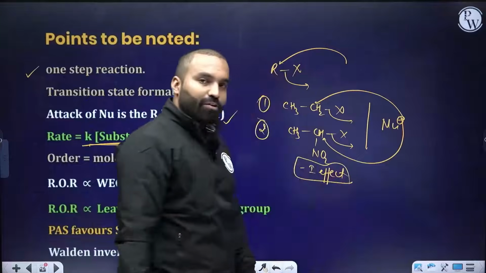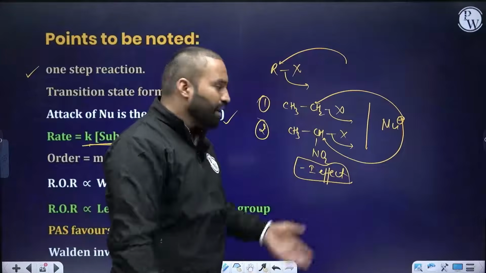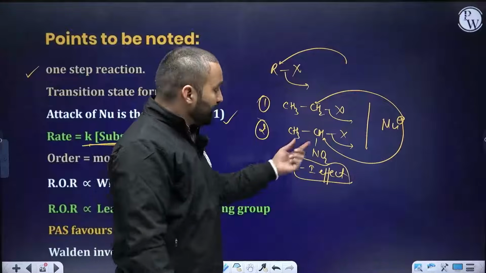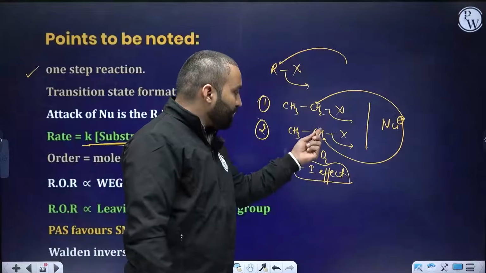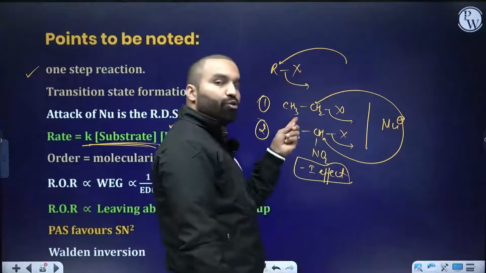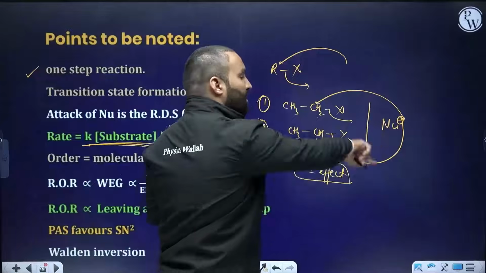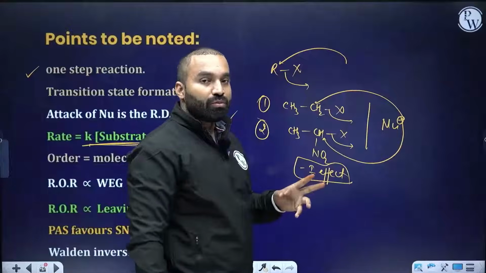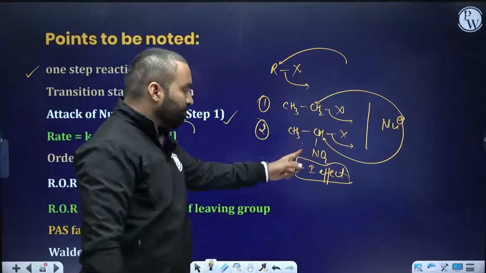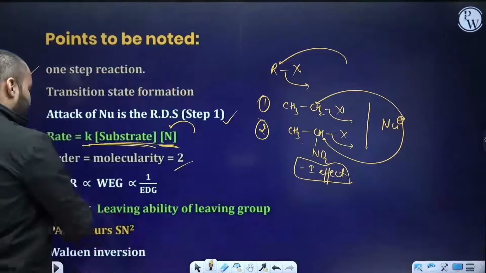So is there a mesomeric effect? Yes, NO2 shows a mesomeric effect, but here it is not applicable. This inductive effect will try to create a huge amount of delta positive charge, and it will invite the nucleophile better than the first structure: please come and attack me, I want to substitute the halogen by you. Hence, the electron withdrawing groups present increase the rate of the reaction.